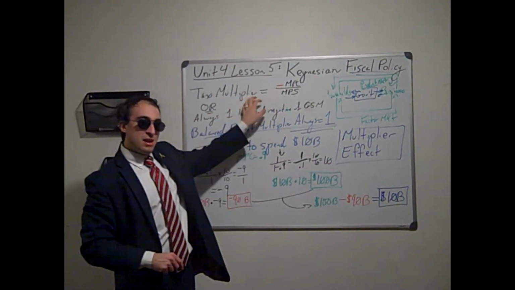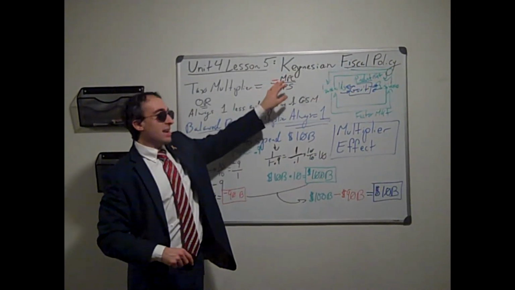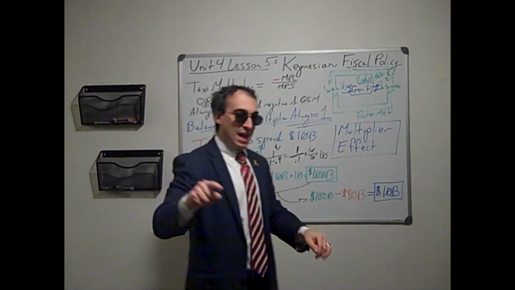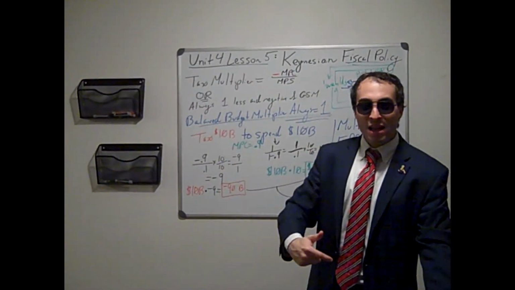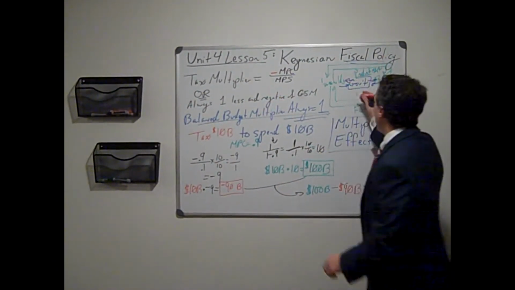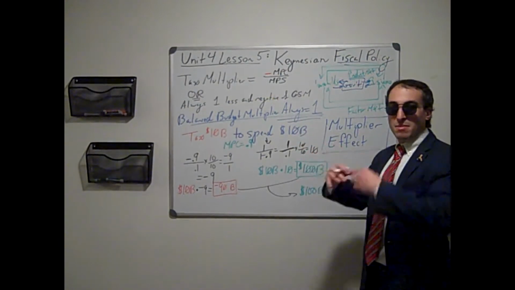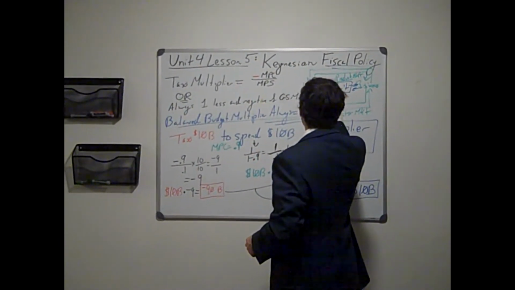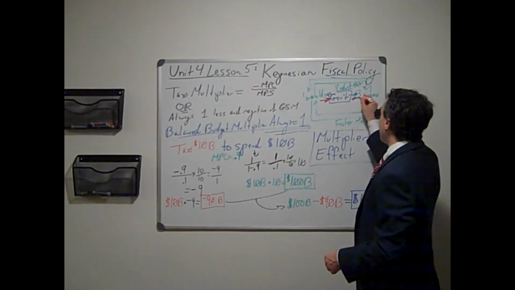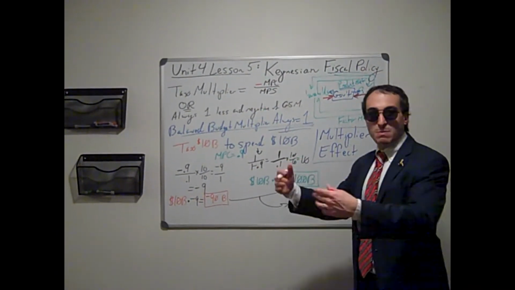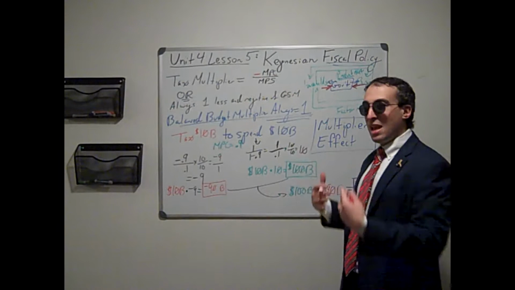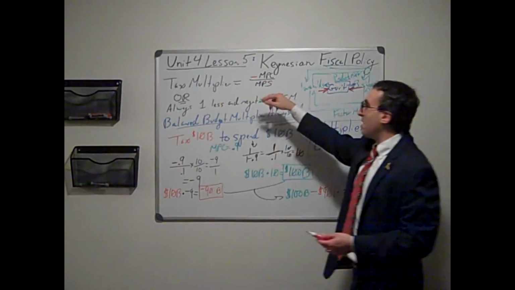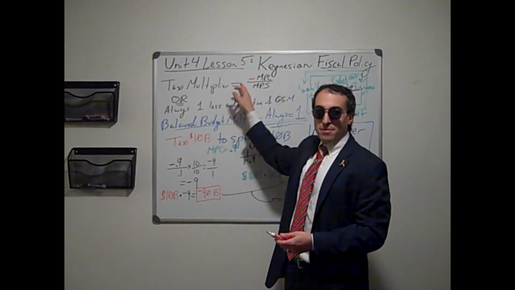The tax multiplier equals negative MPC over MPS, because taxes always imply negative. That, remember, taxes are money that is coming out of households or out of businesses, out of that spending coming out of households, out of businesses to the government. So the tax multiplier, always negative.